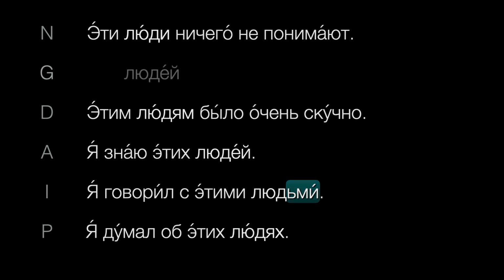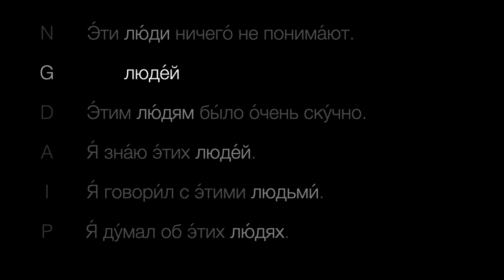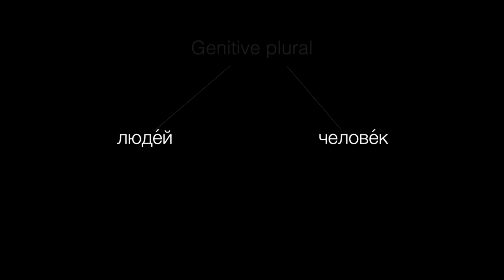You may have noticed that we skipped the genitive. Normally, we form the genitive plural by adding various endings to the nominative singular, but clearly there's something strange going on with this word. Here's where this coexistence of two roots, one for the singular and another for the plural, gets even more interesting. For this word, we have two genitive plural forms, людей and человек, which looks the same as the nominative singular. So how do you know which one to use?